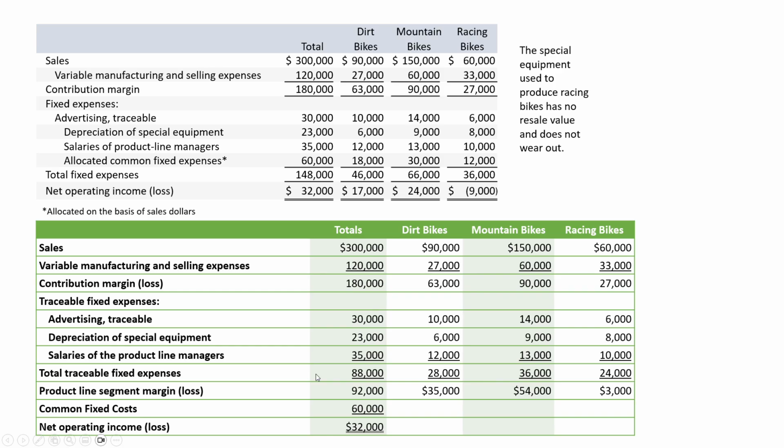But again, the segmented income statement is an alternative way of presenting our information for decision making, to make it more obvious in examples like this which segments are adding value to the company.